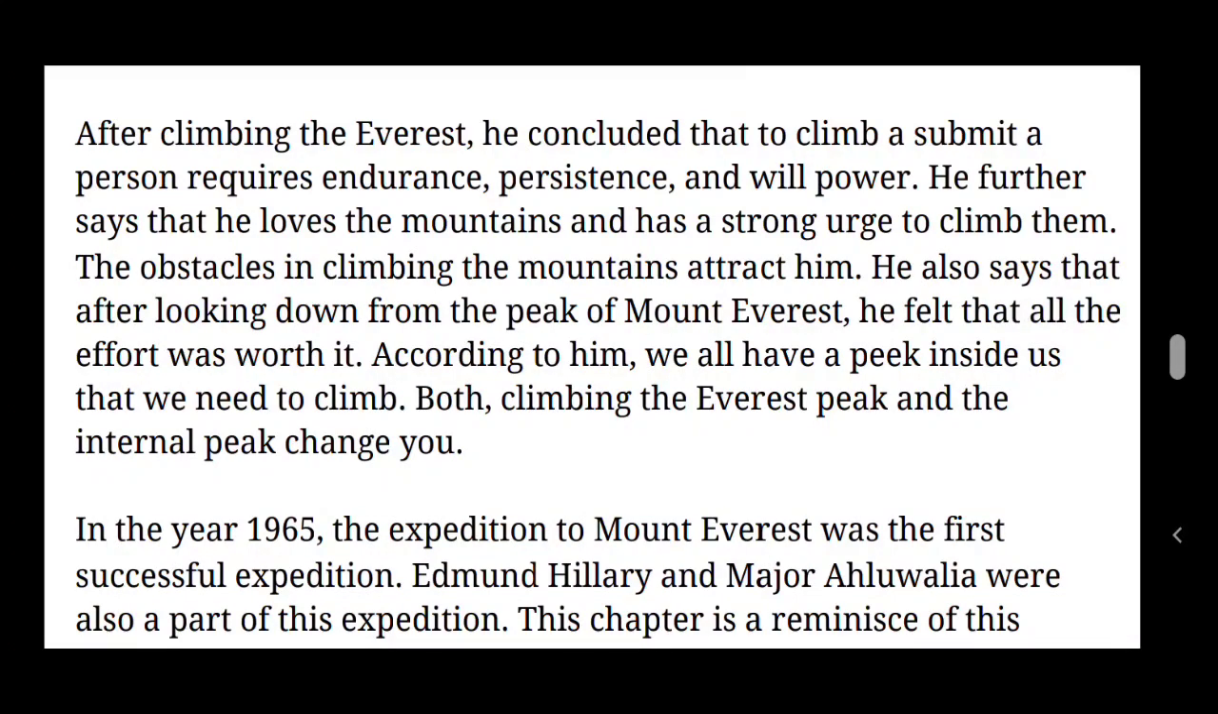According to him, we all have a peak inside us. So he is comparing Mount Everest with human life. He is telling that we all have a peak inside us that we need to climb. So he is telling about the inner mountain that is inside one's heart, and that everyone should climb. That is the thing he is conveying here by comparing with Mount Everest.